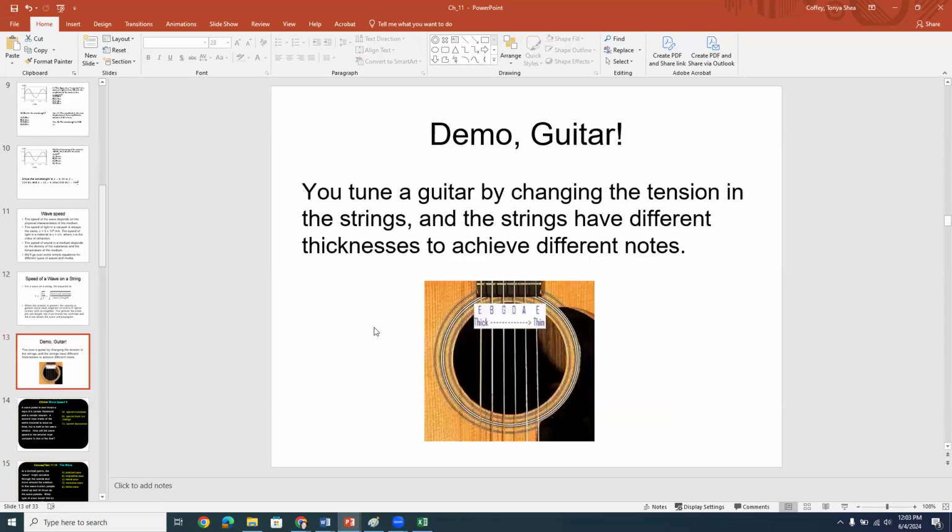And of course, this is really readily apparent in a guitar. You tune a guitar by changing the tension in the strings, right? You pull them tighter or make them looser to get them to the frequency or pitch that you want. And the strings have different thicknesses to achieve different notes. You can see that you've got a thick string here on the left and a thin string here on the right. And they get thinner as you go right, and that gives you different notes or pitches, okay?